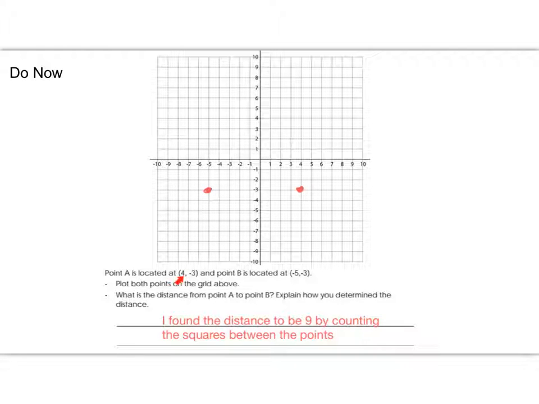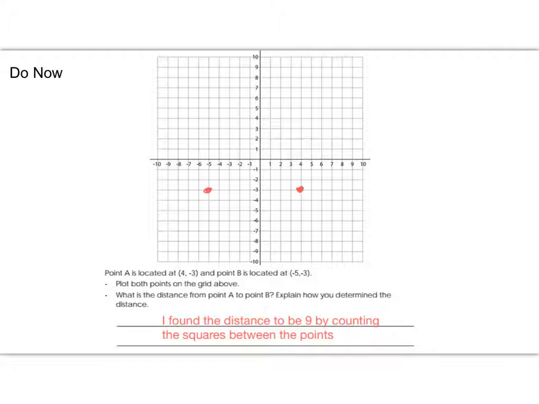So after plotting these 2 points, (4, -3) and (-5, -3), I want to find the distance between these 2 points. So I just counted the squares. 1, 2, 3, 4, 5, 6, 7, 8, 9. So that's one way of finding the distance. We're going to do it a little bit more mathematically.